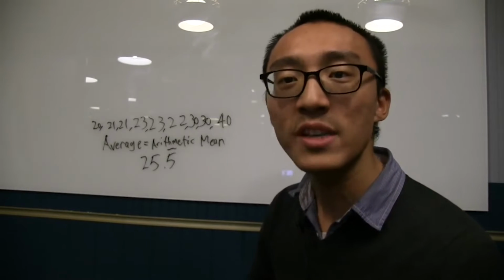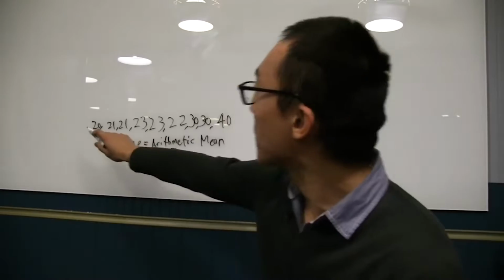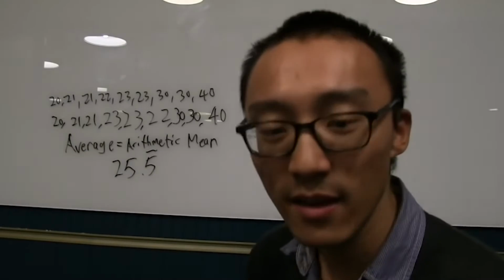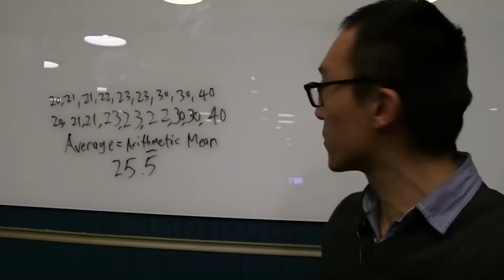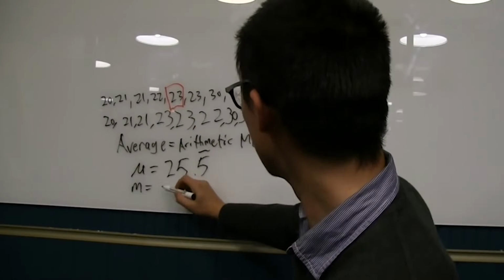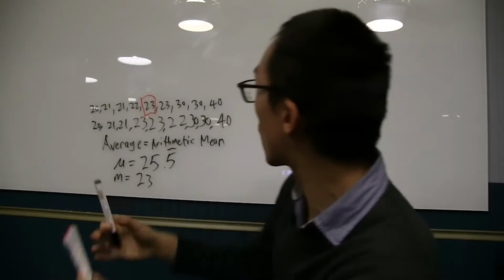Probably in middle school, when you take algebra, you're taught what the median is. So what is the median? I'm gonna rearrange this from low to high. To find the median, you literally find the middle number. 1, 2, 3, 4. 1, 2, 3, 4. And your median is this. 23 is much closer to the core group.